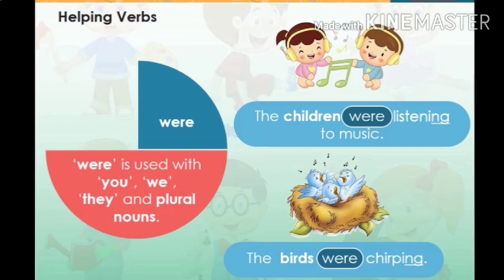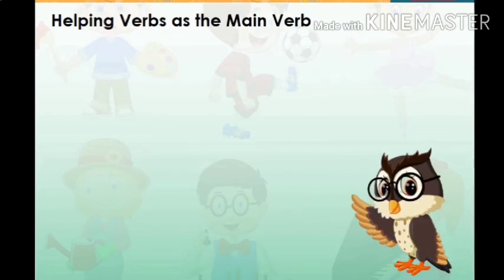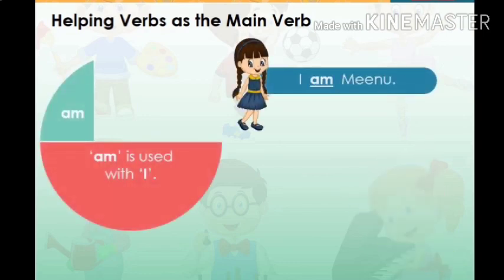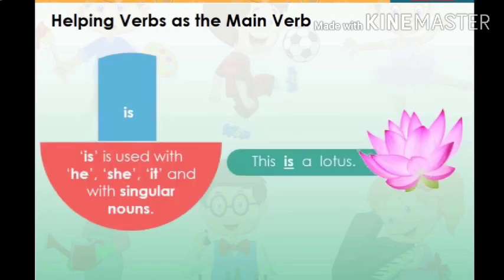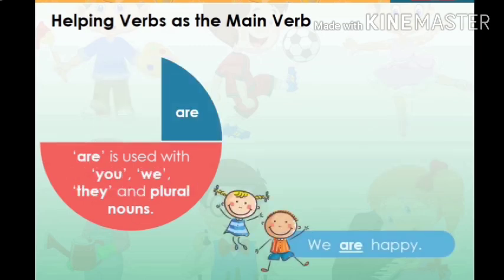Sometimes these helping verbs act as a main verb. For example, I am Meenu. So am is not a helping verb here. It's a main verb. Similarly, this is a lotus. Is is the main verb. We are happy. Are is the main verb. Once again, these sentences speak about the present condition.